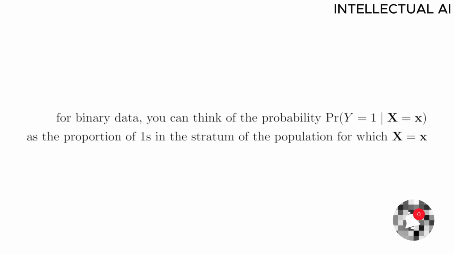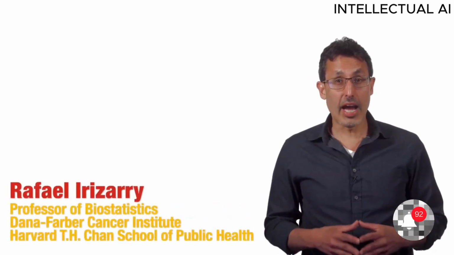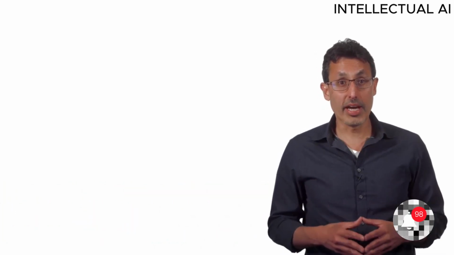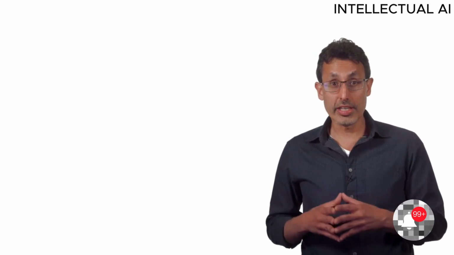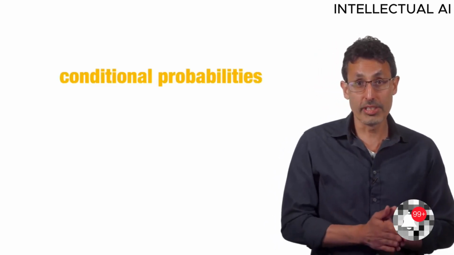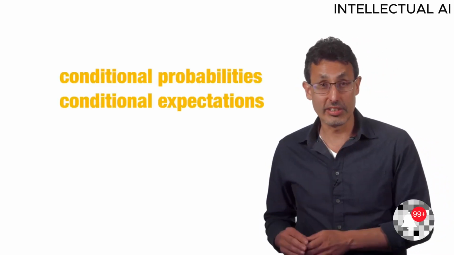For binary data, you can think of the conditional probability as the proportion of ones in the stratum of the population when we observe little x. Many of the algorithms we will learn can be applied to both categorical and continuous data due to the connection between conditional probabilities and conditional expectations.